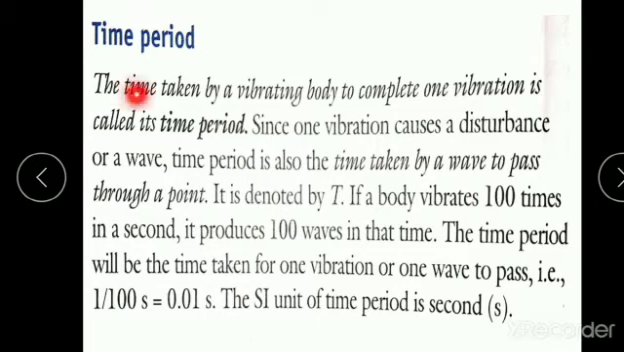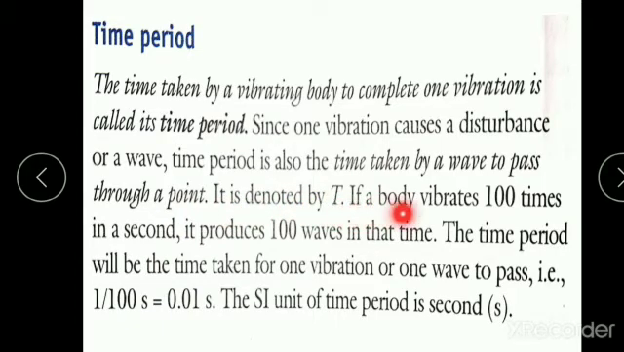The time taken by a vibrating body to complete one vibration is called its time period. So what is the time period? The time taken by a vibrating body to complete one vibration is called its time period. Since one vibration causes a disturbance or a wave, time period is also the time taken by a wave to pass through a point. It is denoted by the capital letter T.